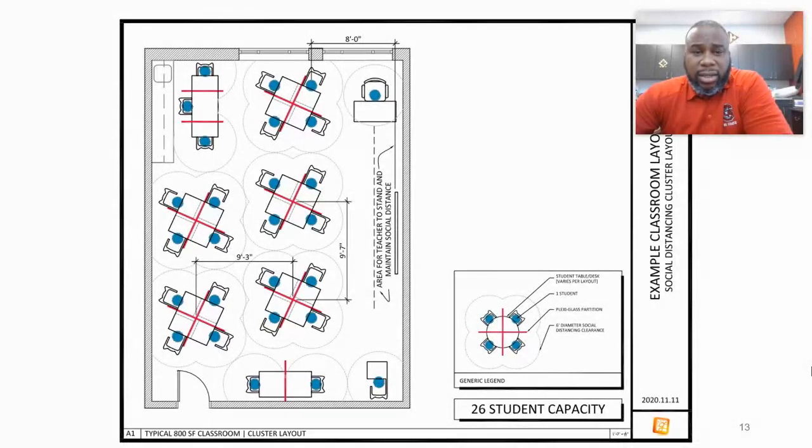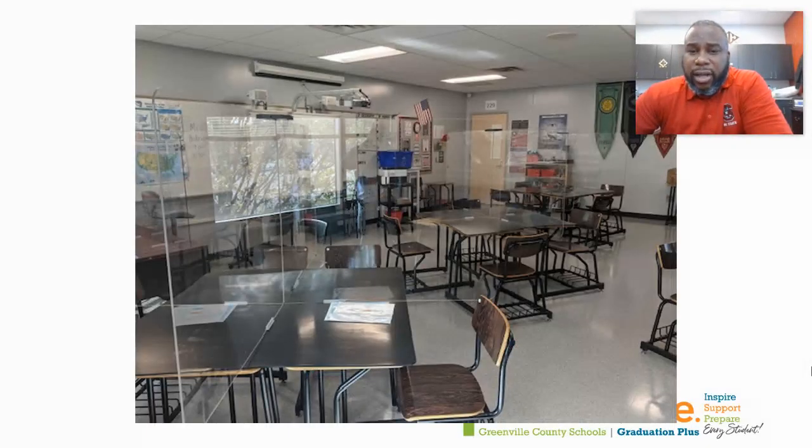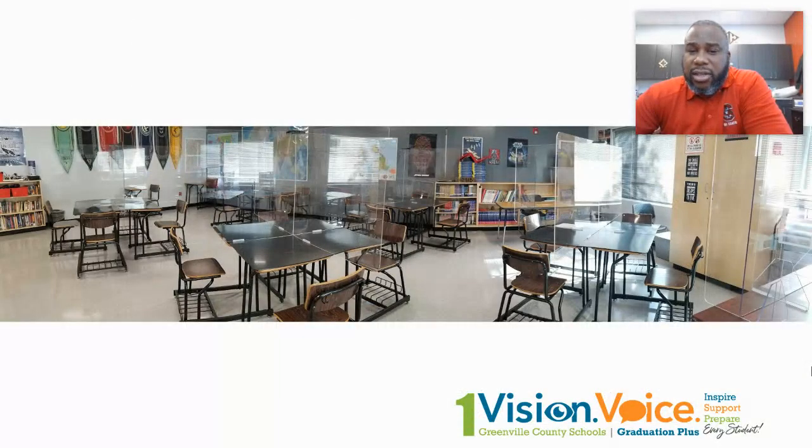CDC has given us new guidance, which is socially distanced in a classroom can include, instead of 6 feet, can now be reduced to 3 feet as long as we have properly installed plexiglass and students wear face masks the entire time. Here's an example of one classroom that's already podded, and so you can have an example of what that looks like. And here's another view of what a podded classroom will look like.